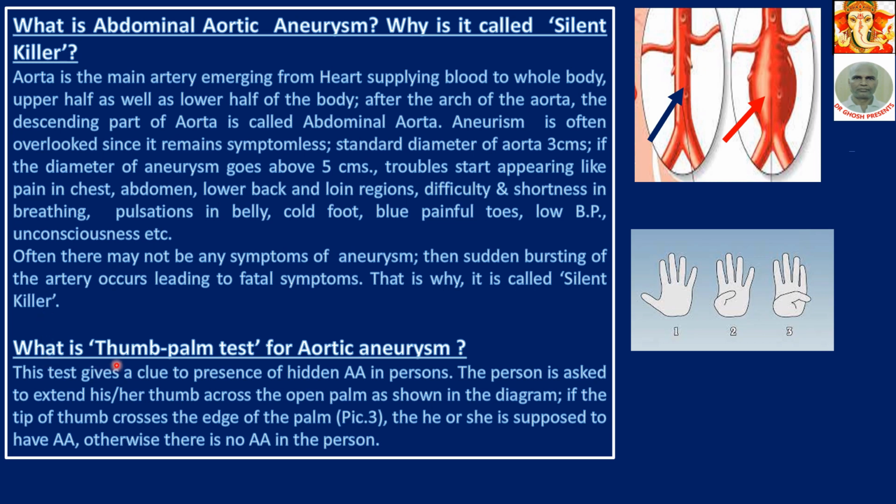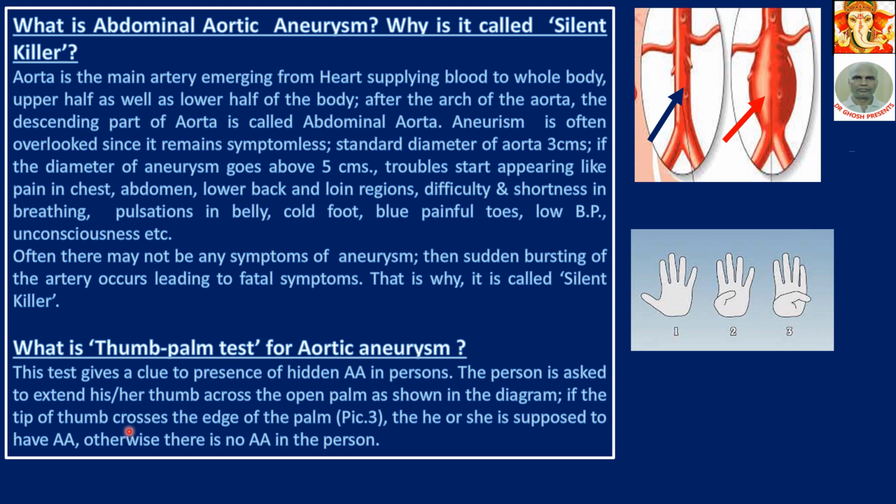Now, what is the thumb palm test for aortic aneurysm? This test gives a clue to a person of a hidden aortic aneurysm. Without extensive examination, it is difficult to know whether the person is suffering from AA, abdominal aneurysm. So this is a simple test.